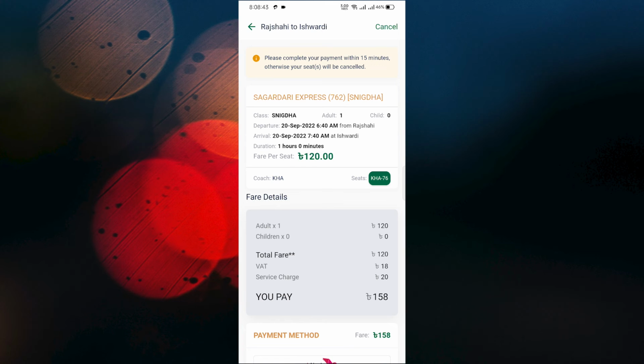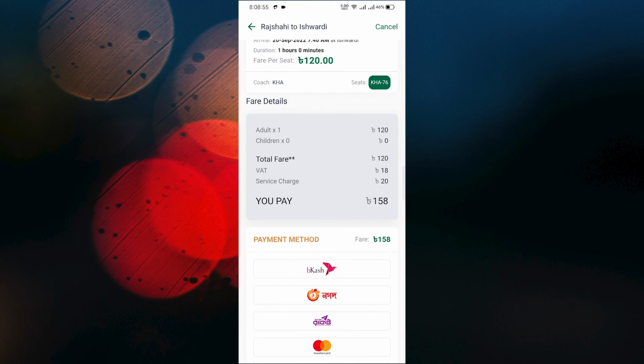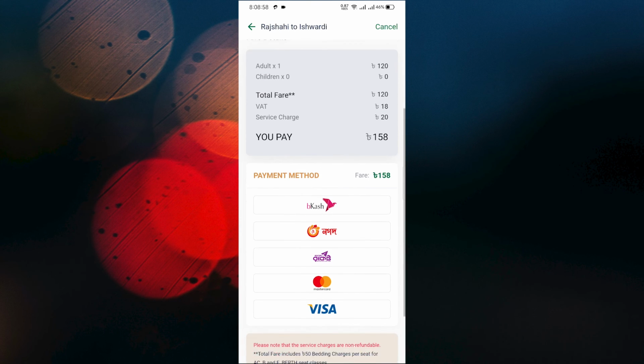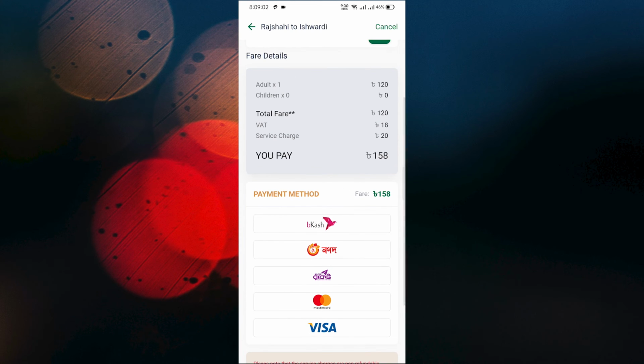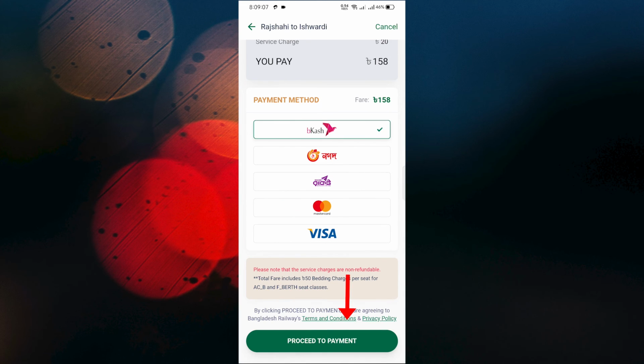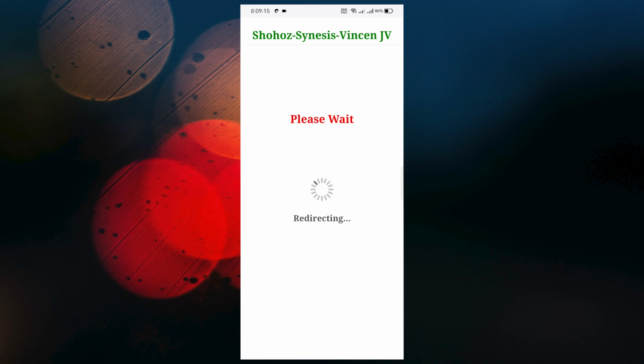Now you have to complete your payment within 15 minutes, otherwise your seat will be cancelled. You can complete your payment via bKash or Nagad or MasterCard or Visa, as you can see. Let's say you want to make payment with your bKash account, then click bKash, proceed to payment.